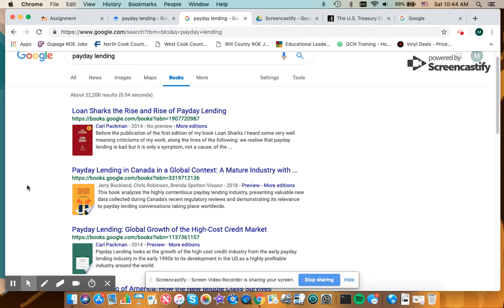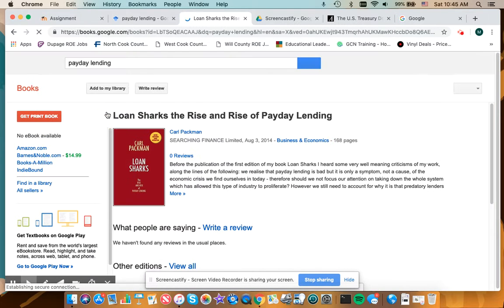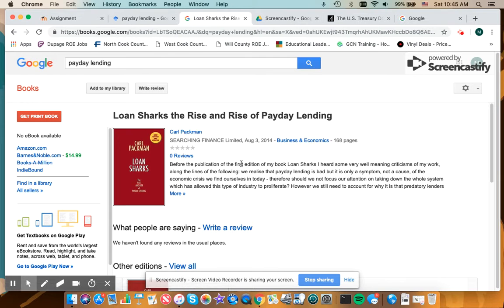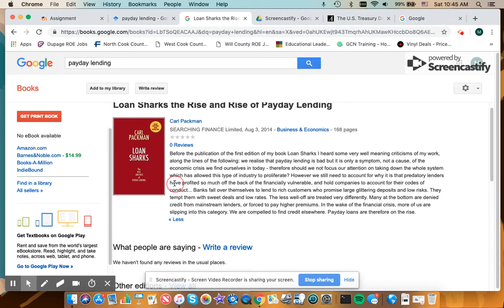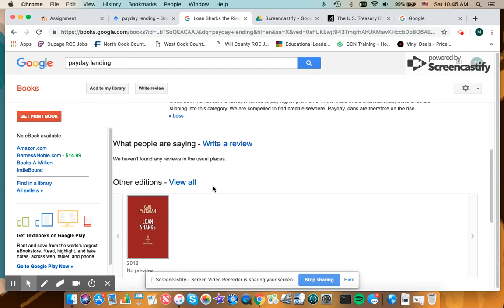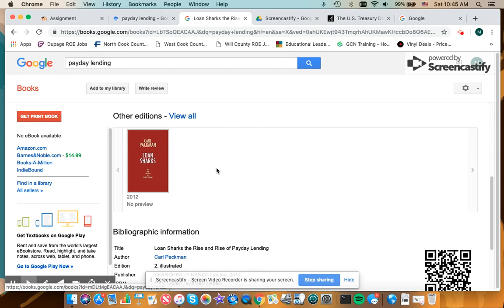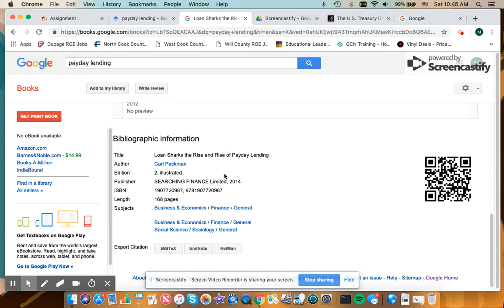Now, if you are unable to access the full book, maybe you could go to your local library and get it. Possibly it's available on some sort of Kindle membership that you have, or wherever you use books. Okay, so let's click on the first link here. Loan Sharks: The Rise and Rise of Payday Lending. So this book's about 5 years old, not quite 5 years old, and you can get an overview. Scroll down, see what editions there are. So it looks like we're looking at a second edition here. Okay.